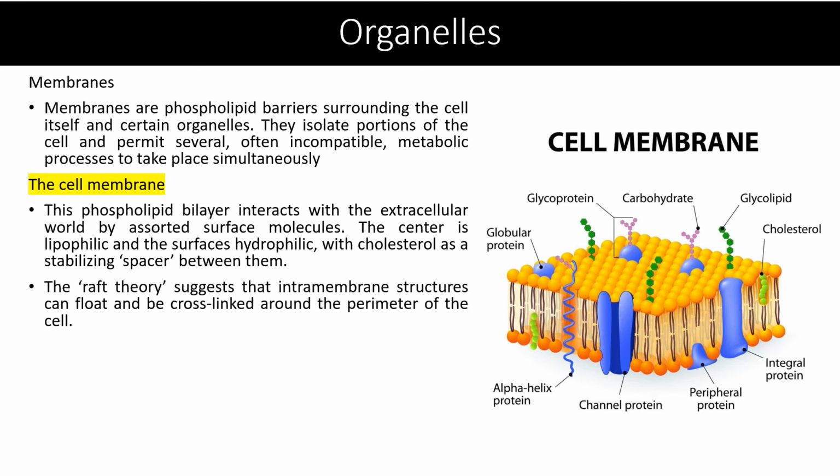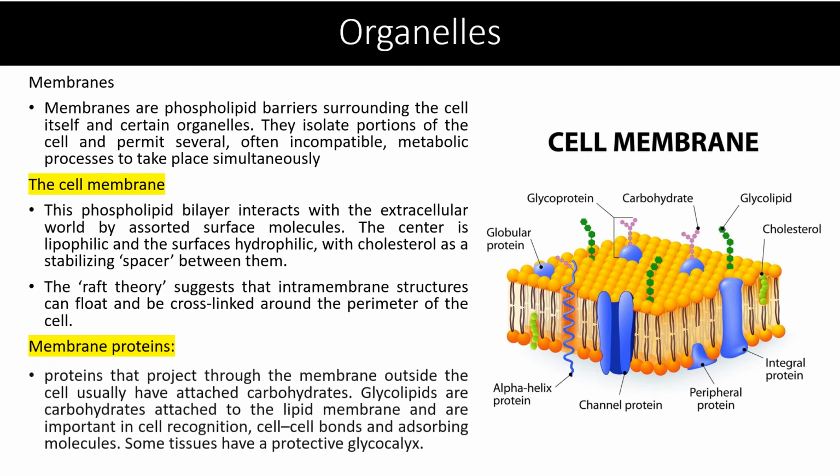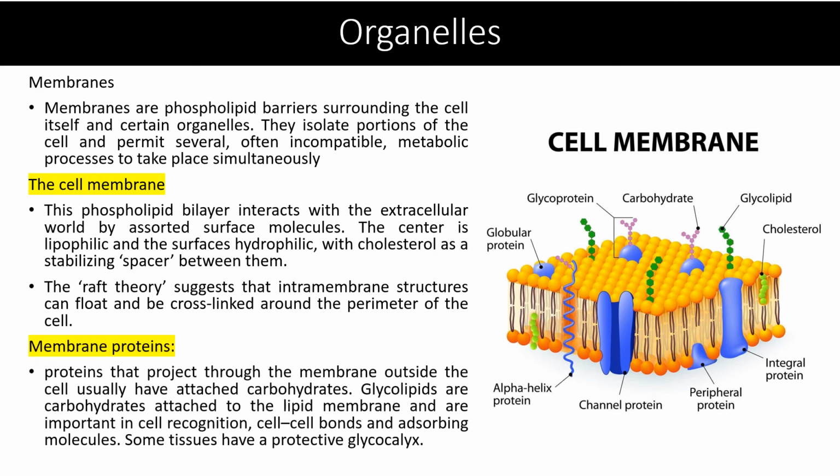The raft theory suggests that intermembrane structures can float and be cross-linked around the perimeter of the cell. Membrane proteins. Proteins that project through the membrane outside the cell usually have attached carbohydrates. Glycolipids are carbohydrates attached to the lipid membrane and are important in cell recognition, cell to cell bonds and absorbing molecules. Some tissues have a protective glycocalyx.